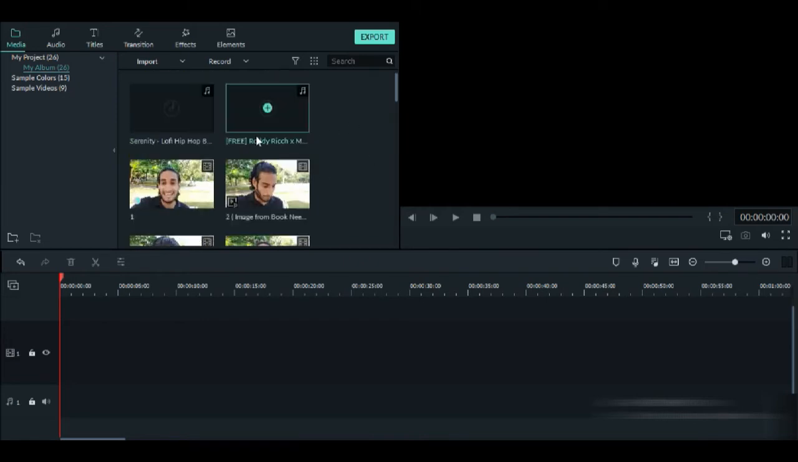Now as you can see, my first two options are actually sounds. This symbol right here is a music symbol. It indicates that this is a song or a music. So I have already chosen the music which I am going to use for this video.